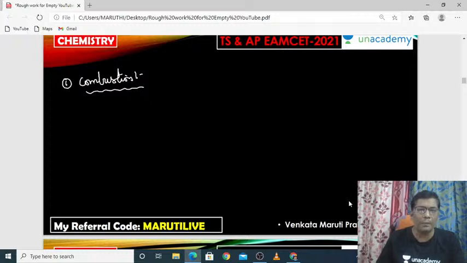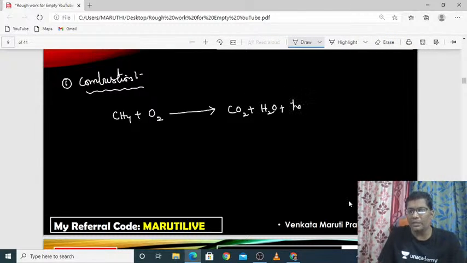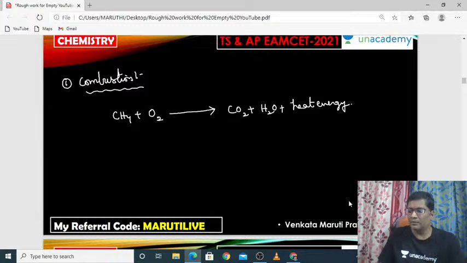What is meant by combustion? Suppose you take any alkane like methane and heat it with oxygen, then it will produce carbon dioxide and water molecules along with heat energy. This phenomenon is called combustion.